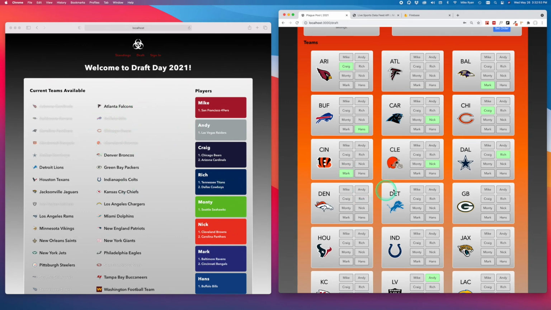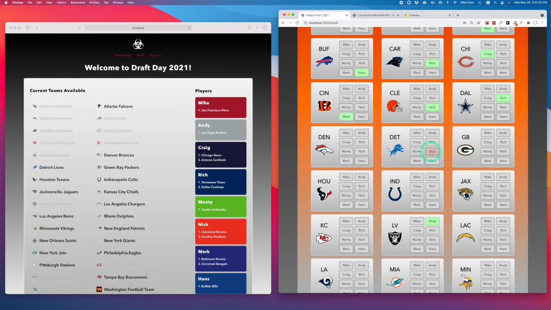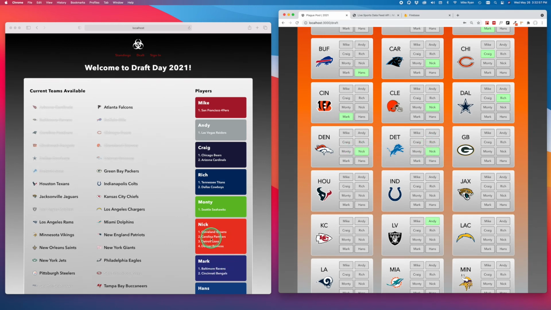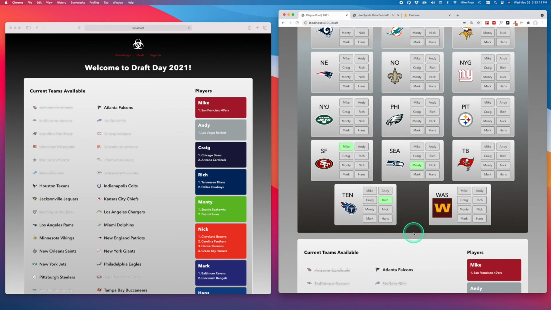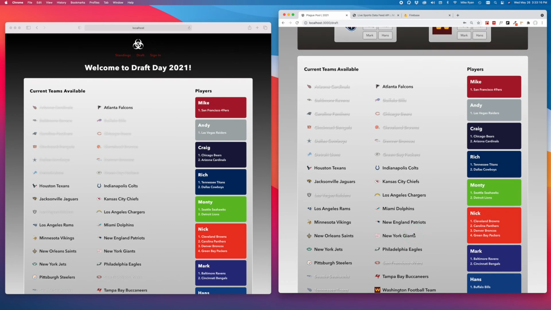Now we max out. I'm going to use Nick's here as an example. We can only have up to 4 teams. This knows this. If we try to add one more to Nick, it's not going to take it. But maybe it was actually Monty who picked Detroit, so it comes off Nick's. Now it knows that he's got a spot, and now he can have Green Bay. Simple little things like that in play, understanding it's all real time.